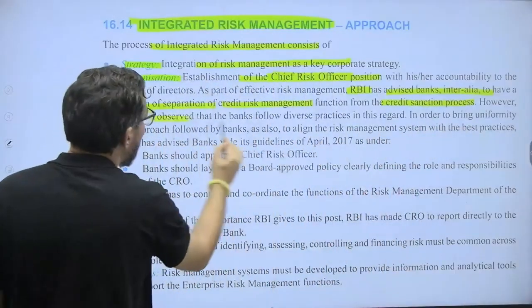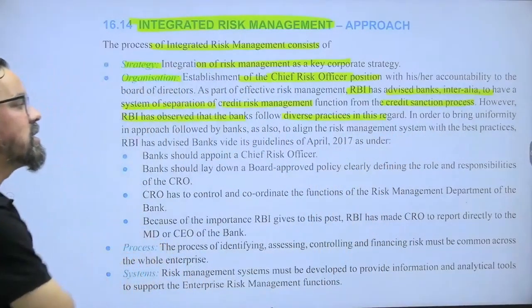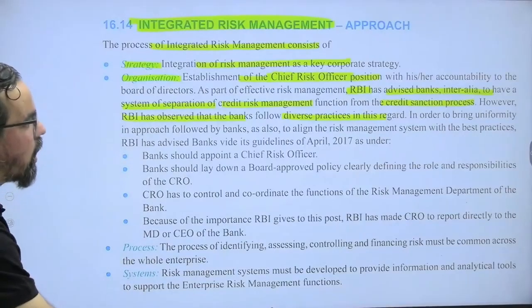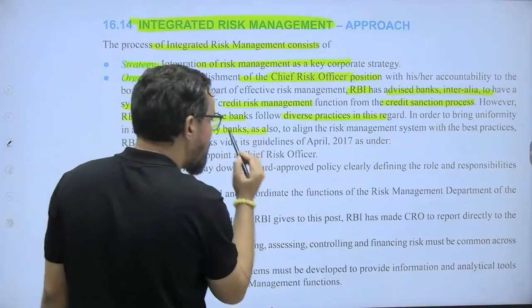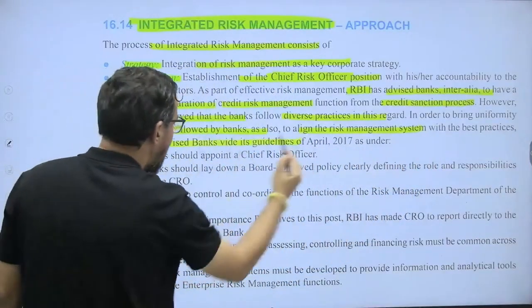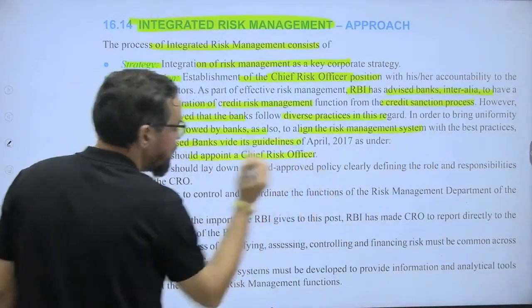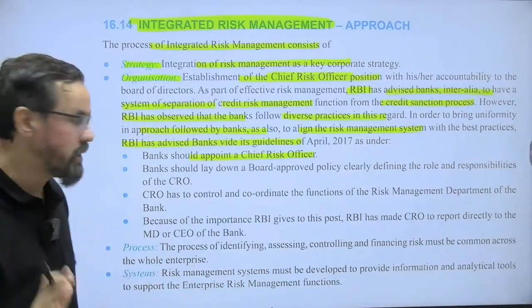However, RBI observed that the banks followed diverse practices in this regard. In order to bring uniformity in approach followed by banks, they generally introduced this particular one, that is bank should appoint CRO, one independent profile which is known as chief risk officer, right?